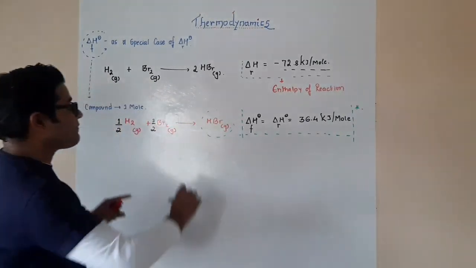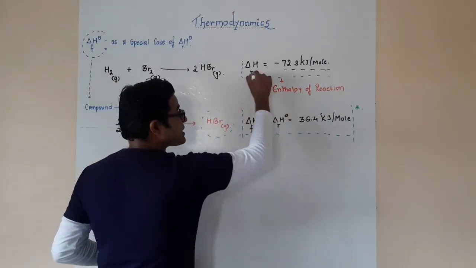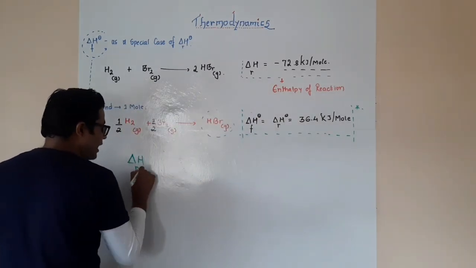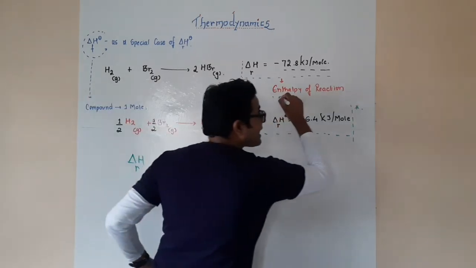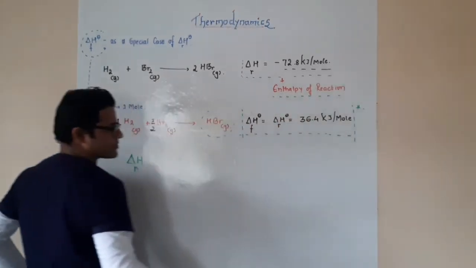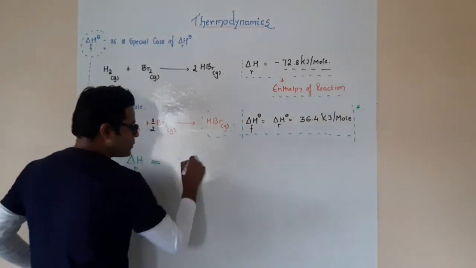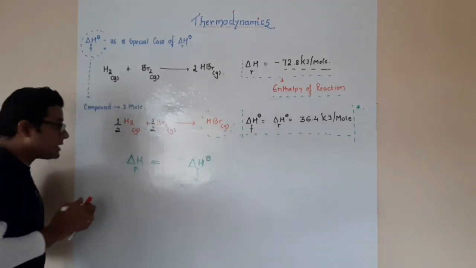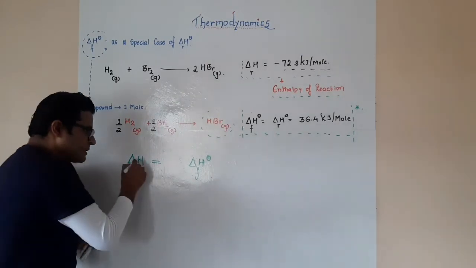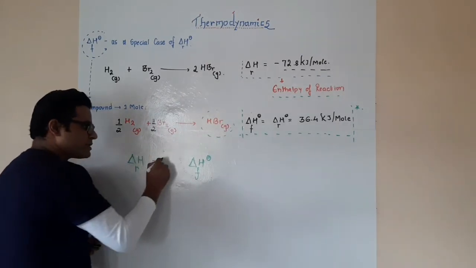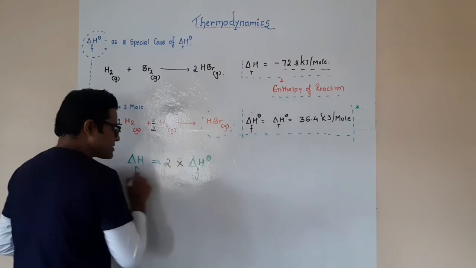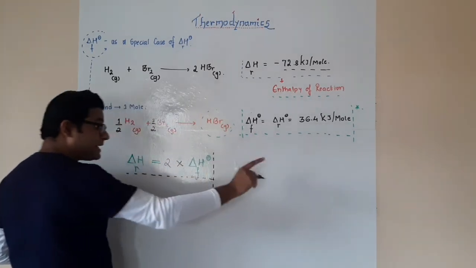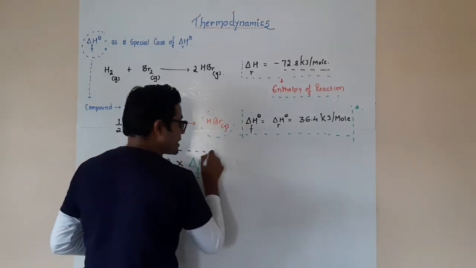Now, if I see the relationship between these two, that is delta HR, I am speaking only as the enthalpy of a reaction in this case, and delta HF naught. Here, the enthalpy of a reaction is equal to 2 times the standard enthalpy of formation.